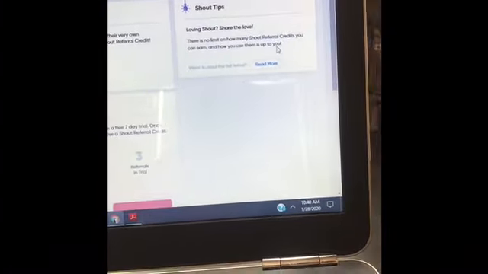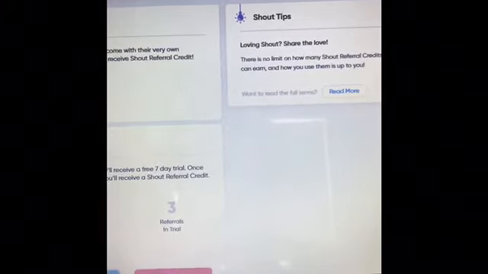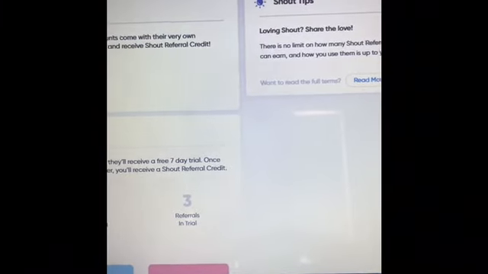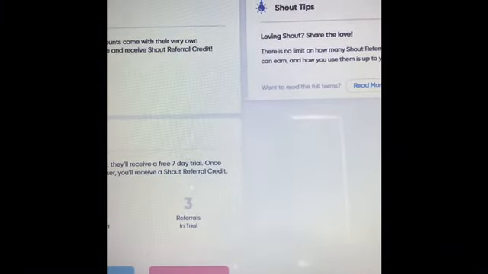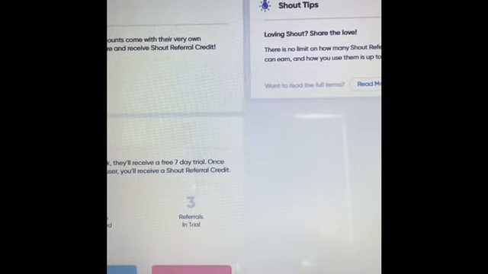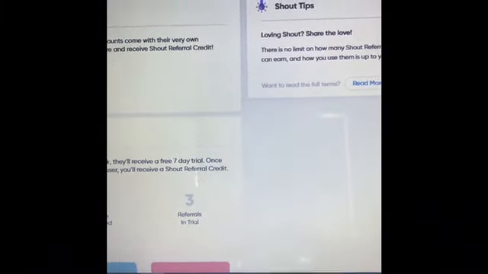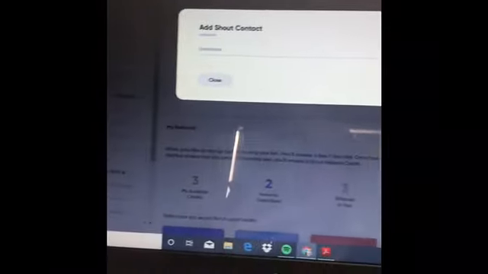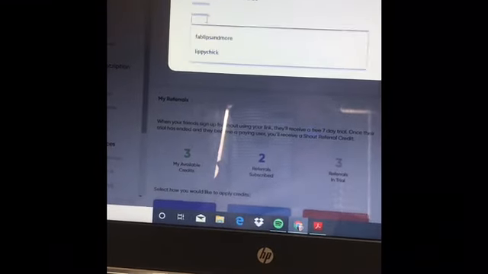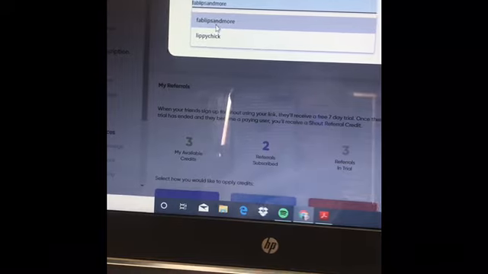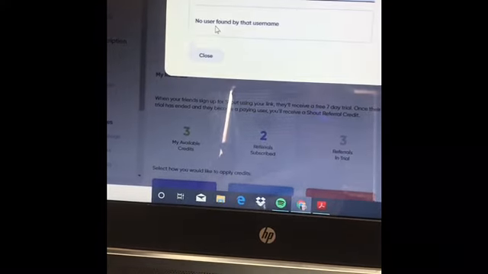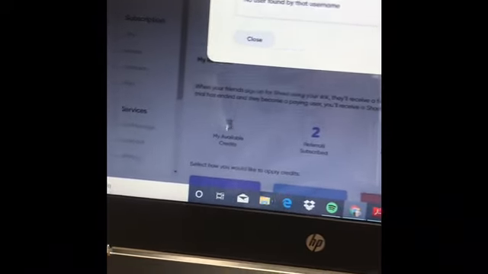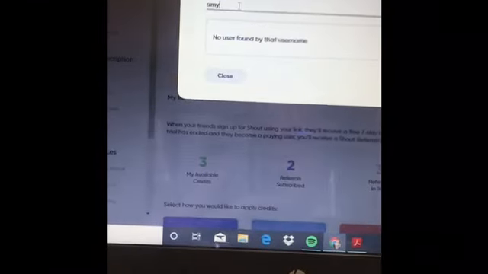This is S2S. S2S is Shout to Shout. Everyone in the whole entire world could technically have a free Shout account. What that purpose would be that, say they were on my downline, I could message them through Shout and they could message me through Shout totally for free using the Shout to Shout. So in order to do the Shout to Shout, you just click here and it will say add Shout contact. You can actually put their name in, or you can actually, here's one, Lippy Chick. So this says, no user found by that name, which is funny because I know she's in there. But you can actually just type someone in and say, okay, I'm looking for Amy.